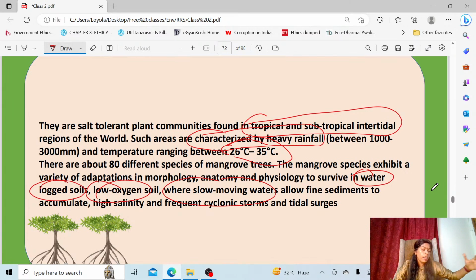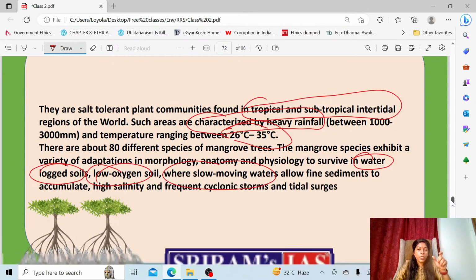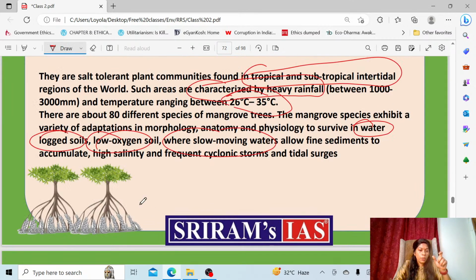So all the sediments will be left over near the mangroves, and mangrove roots are designed in such a way that they will trap the sediments also. That's a very important benefit that mangroves provide for us. And this root, as you can see, will give protection to the people from cyclones, even the fast moving storm surges, it will withstand everything.